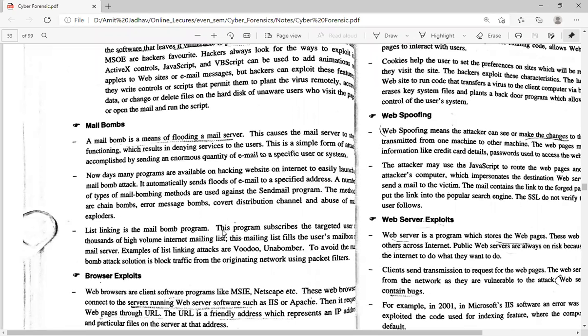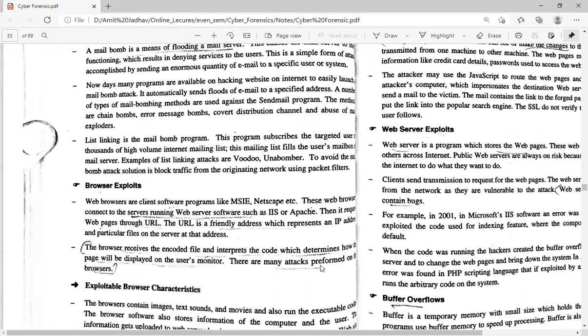List linking is a mail bomb program. This program subscribes the targeted user to thousands of high volume internet mailing lists. These mailing lists fill the user's mailbox or mail server. Examples of list linking attacks are Voodoo and Unabomber. To avoid the mail bomb attack, the solution is to block traffic from the originating network using packet filters. So the network administrator must block that traffic, and it prevents the mail bomb attack.